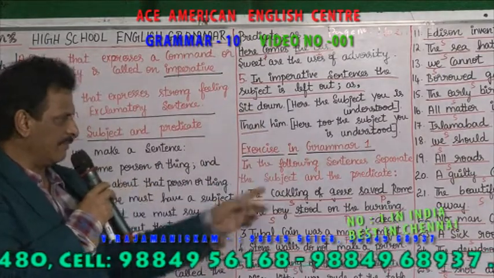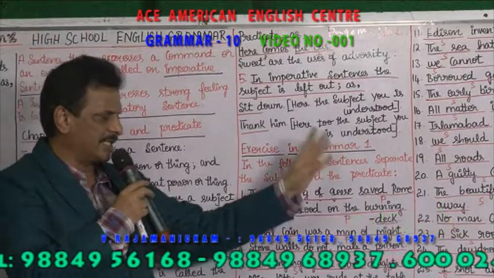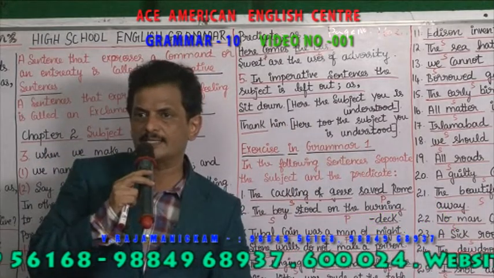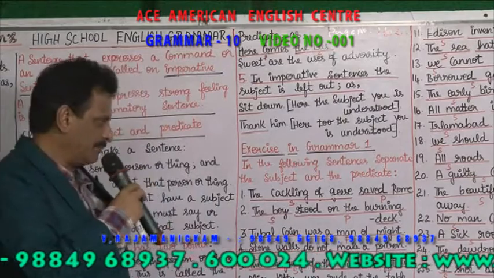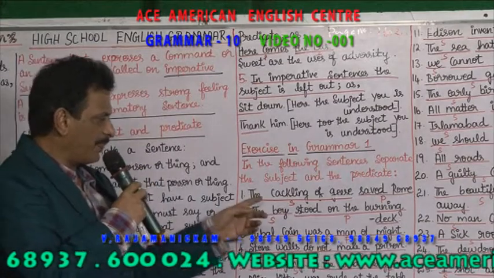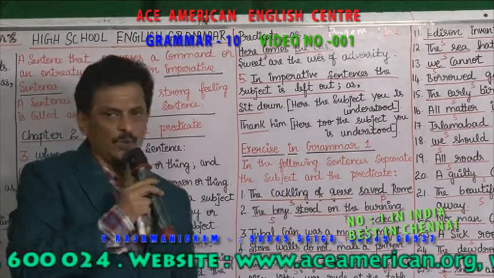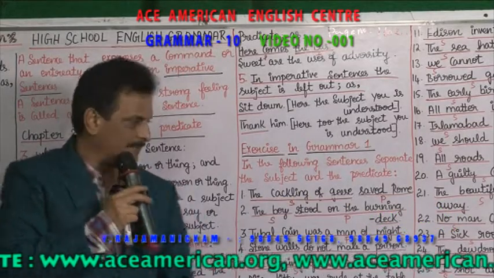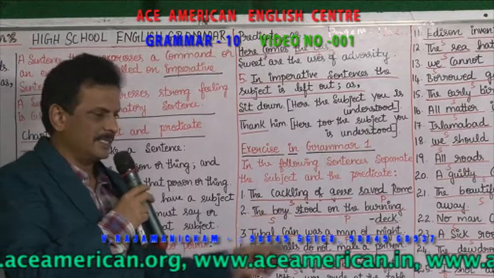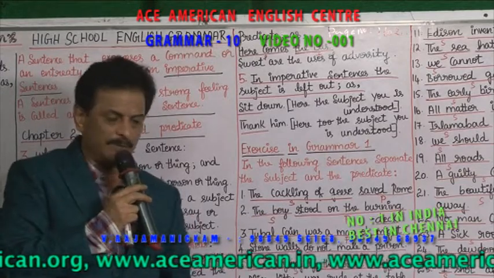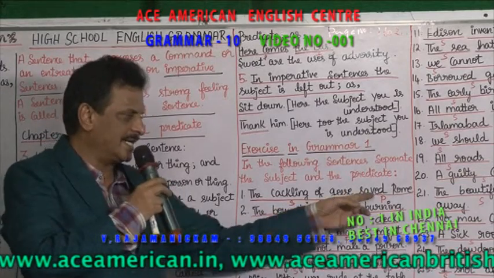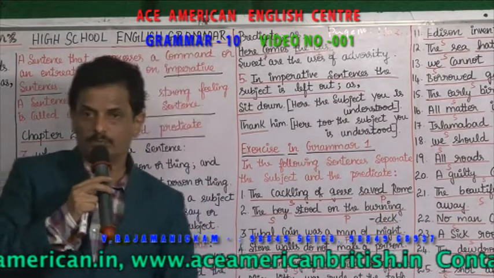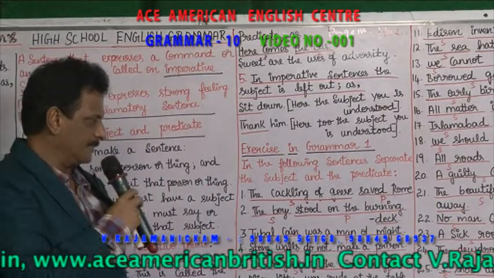Exercise in grammar. In the following sentences, separate the subject and predicate. In the following sentences, you have to write which is the subject and which is the predicate. The cackling of geese saved Rome. Which is the subject? Cackling of geese is the subject we speak about. And what does the subject do? It saved Rome. Saved Rome becomes the predicate.